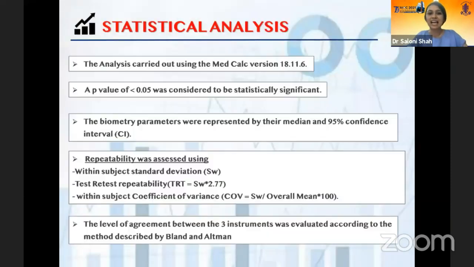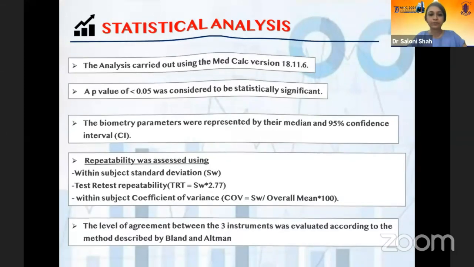A thorough statistical analysis was done using MedCalc version 18.11.6. A p-value of less than 0.05 was considered to be statistically significant. The biometric parameters were presented by the median and 95% confidence interval. Repeatability was assessed using the following 3 parameters: within subject standard deviation, test-retest repeatability, and within subject coefficient of variance. The level of agreement between the 3 instruments was evaluated according to the method described by Bland and Altman.